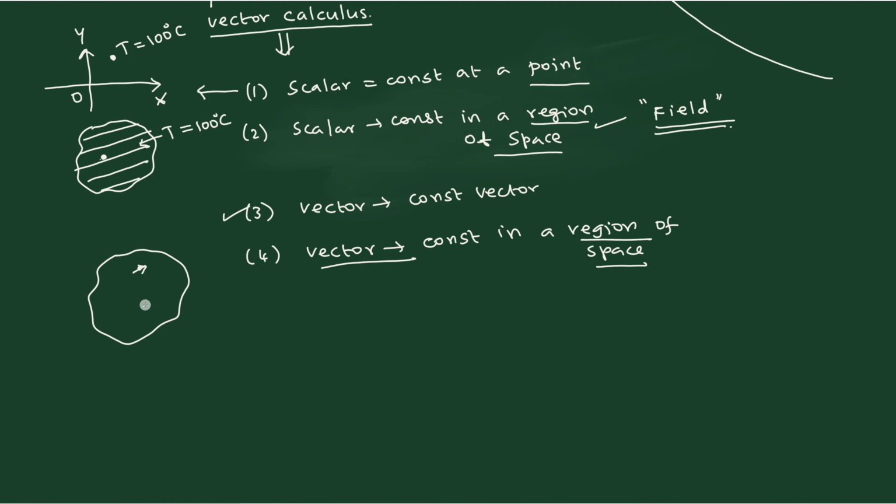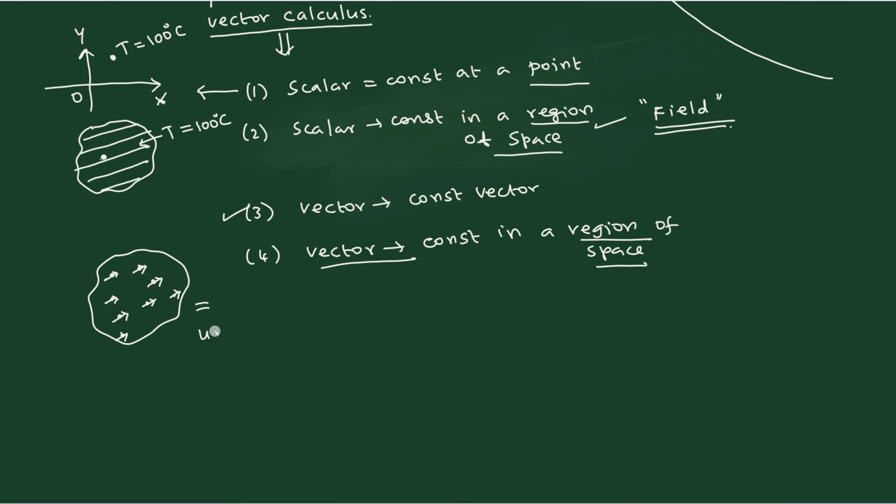Okay, so if you choose this point, once again the same vector will be there. If you choose this point, same vector. Same vector means the length of the vector should be the same, and the direction should also be the same. If the direction and the length of the arrow are the same, then we say same vector. If you choose this place, same. So like this, you show any point within the region of space, and you can copy the same vector everywhere. If this happens, then we say that this is a constant vector field.